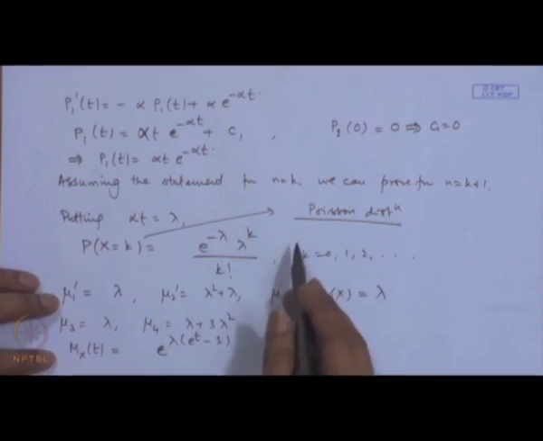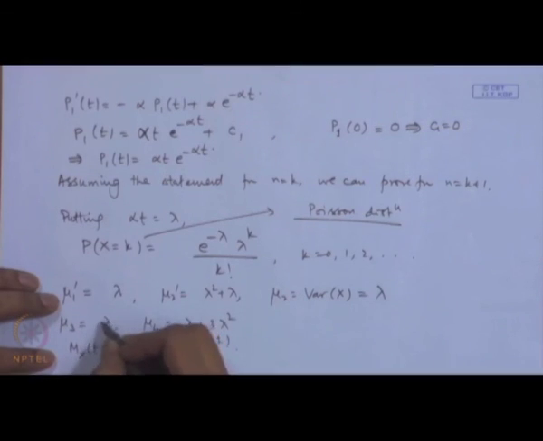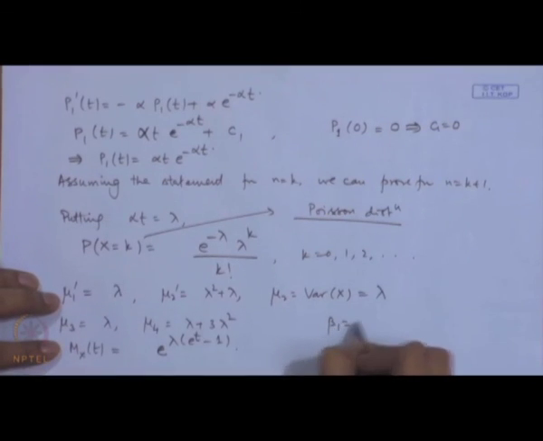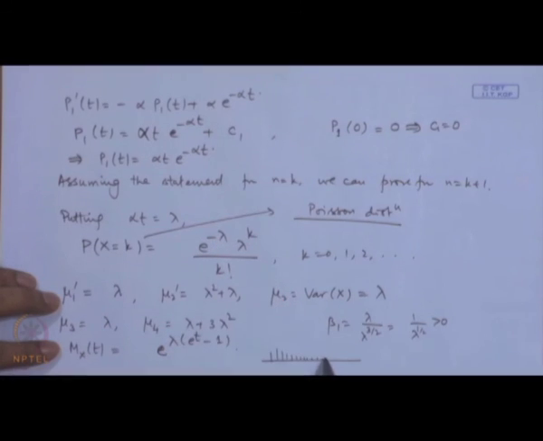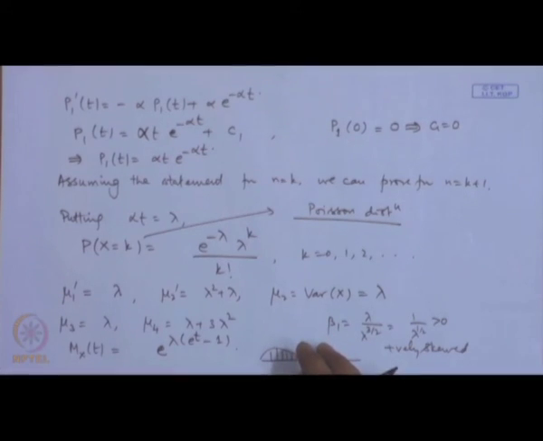If we look at the behavior of this distribution here, see if we consider say beta 1, that will be equal to lambda by lambda to the power 3 by 2, that is equal to 1 by lambda to the power half. This is positive. So, the Poisson distribution is somewhat positively skewed. Actually, as lambda increases, the probabilities converge towards 0. So, this is a positively skewed distribution.